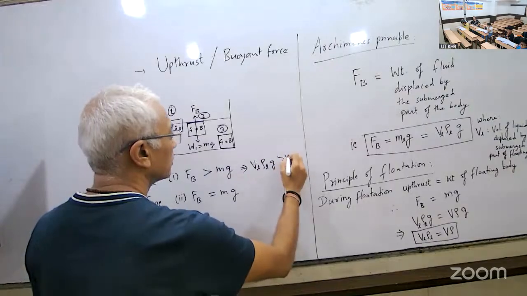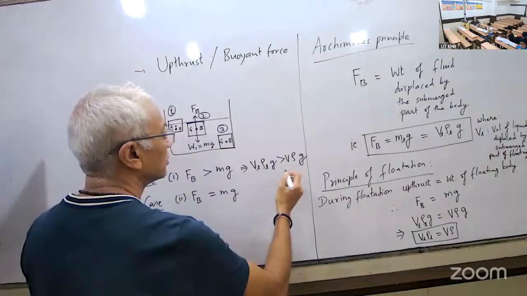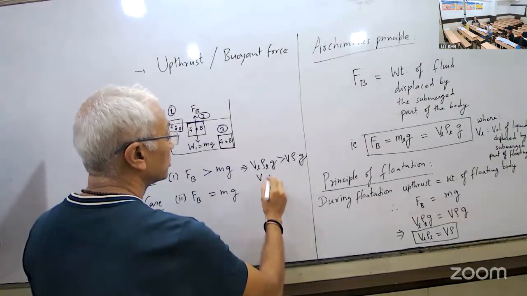Greater than. So g and g cancel away. In this case, you will get V L.